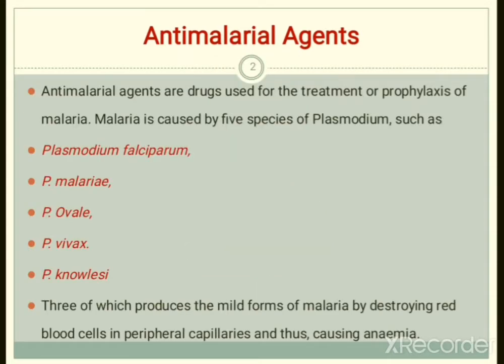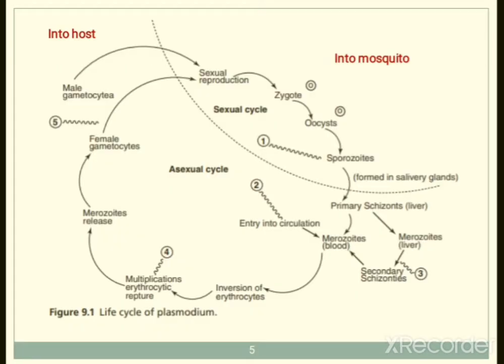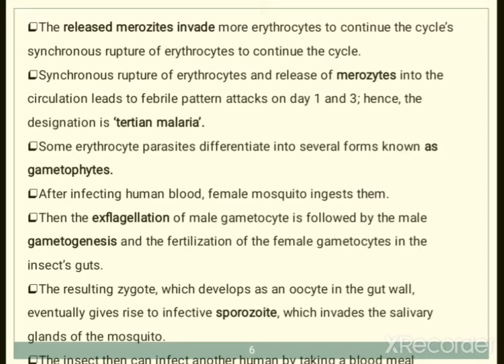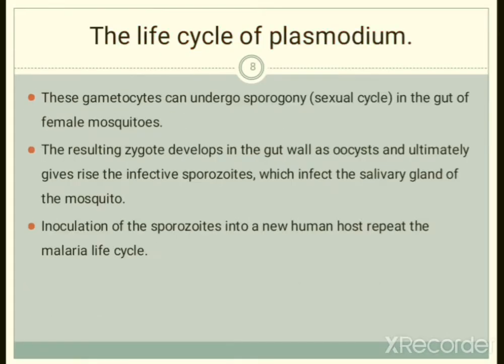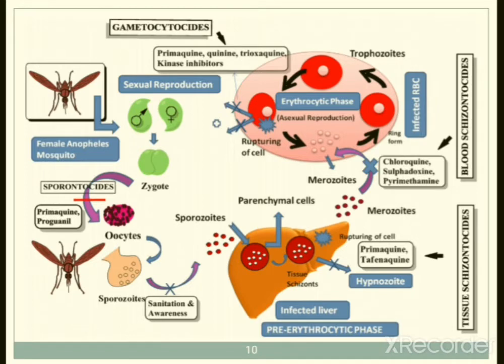In the previous session we started with the antimalarial agents. We saw the introduction of antimalarial agents, then started with the life cycle of Plasmodium species, and the different stages of the malarial life cycle where different drugs act.